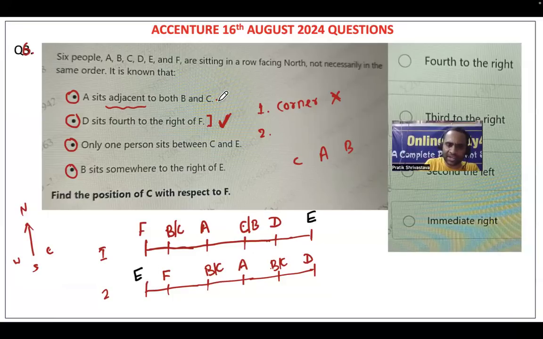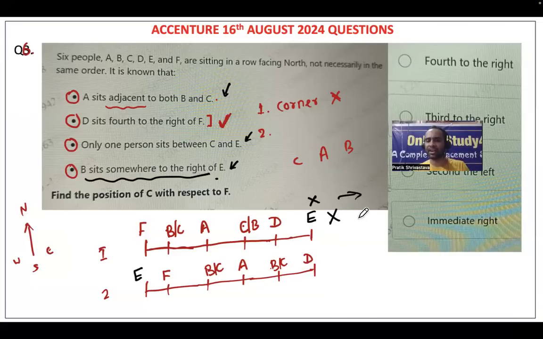Now, friends, still 2 statements are pending. These are the pending things. Now we will try to see. Then it says B sits somewhere to the right of E. That means B is sitting to the right of E. If E sits here, then there is nobody on the right. So my first diagram, which we had assumed, became wrong.